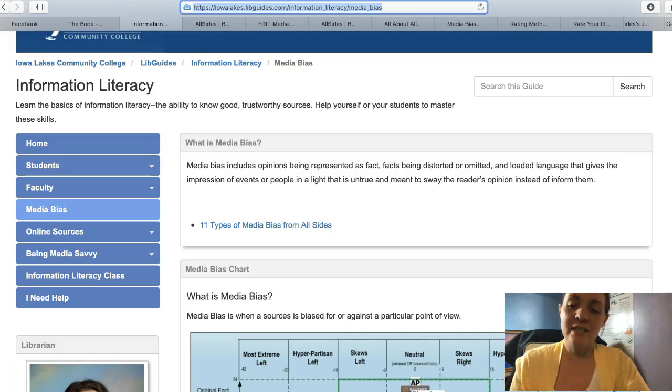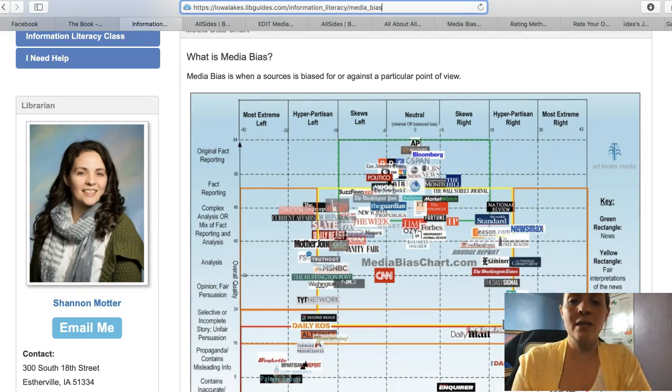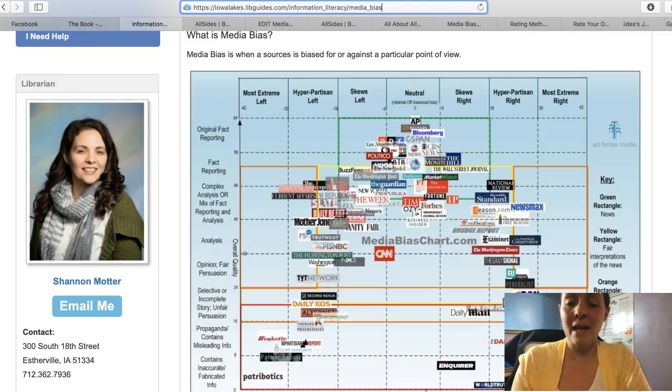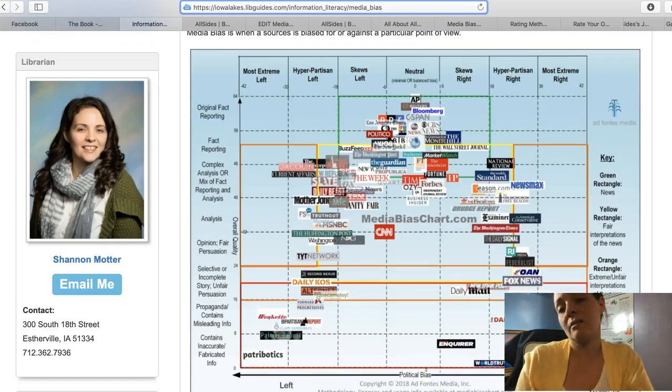to look at some fact-checking sites and other sites that will allow us to see a variety of perspectives on any given topic. So on our information literacy guide, the URL is at the top of the page here. I've listed quite a few of these type of resources. You can go through and find the ones that you prefer, that you like. Don't take the word of one site. So one of the first things we see here, something I've looked at in the past, is this chart.